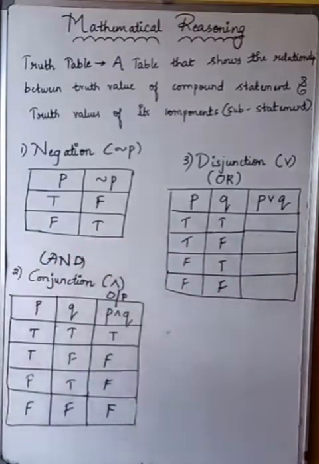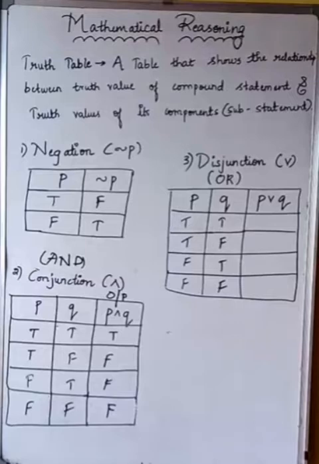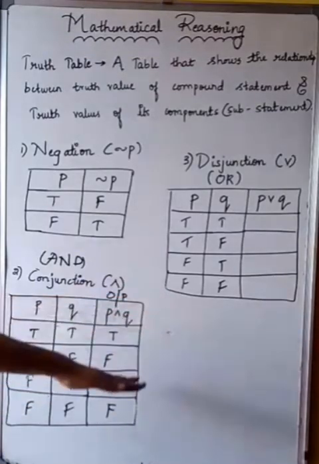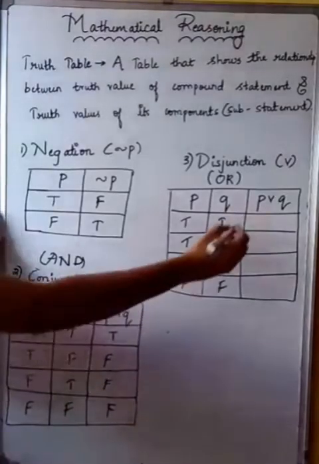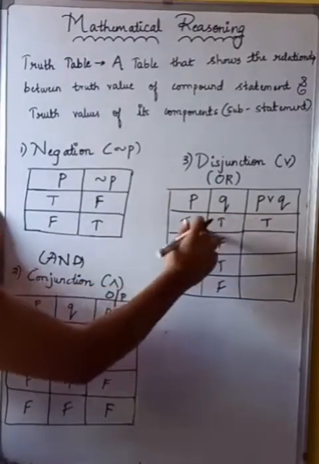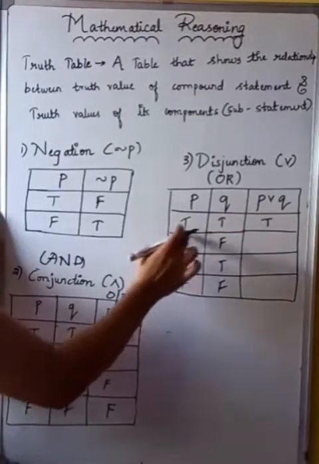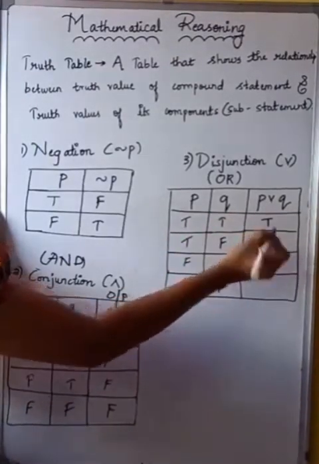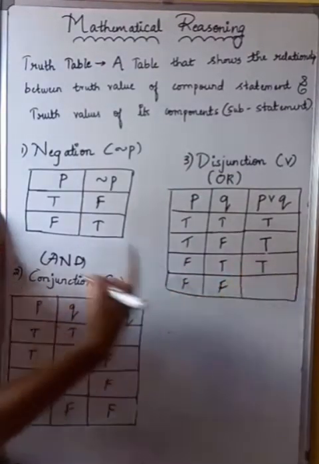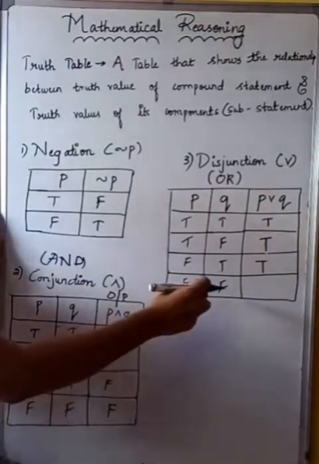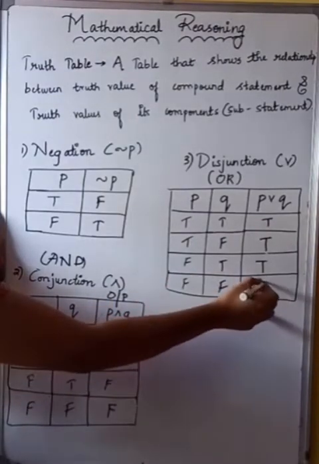In this case, what I explained to you all is that the output remains true if any one of them is true. In conjunction, you should get output true only if both are true. But in this case, if any one of them is true, I'm going to write output as true. So true, true: true. True, false: any one of them is true, so this will remain true. Next, false and true: here also it will be true, because any one of them is enough. Next, if both are false, it will remain false.